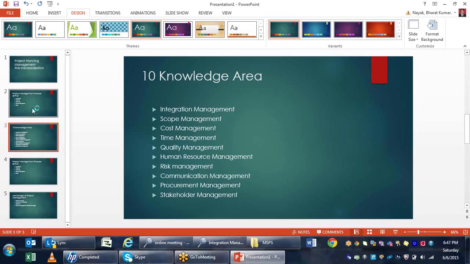Then I come into human resources management, which is a very important concept in project planning management. Here the human resources is what we call resource management, or the resources that deal with the projects. The very important thing is how to deal with the resources. For that we have a number of sub processes: plan the resource management, acquire the resources, create a good team with all the resources, and deliver the project with respect to client requirements by using those resources. All these things come under different types of sub processes in the PMI standardization, according to the project planning management knowledge areas.